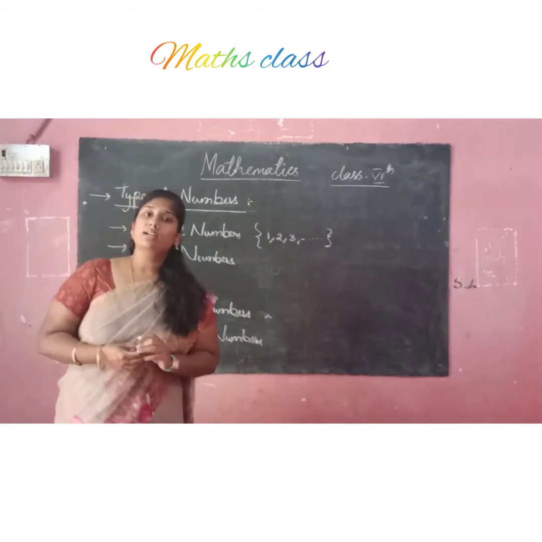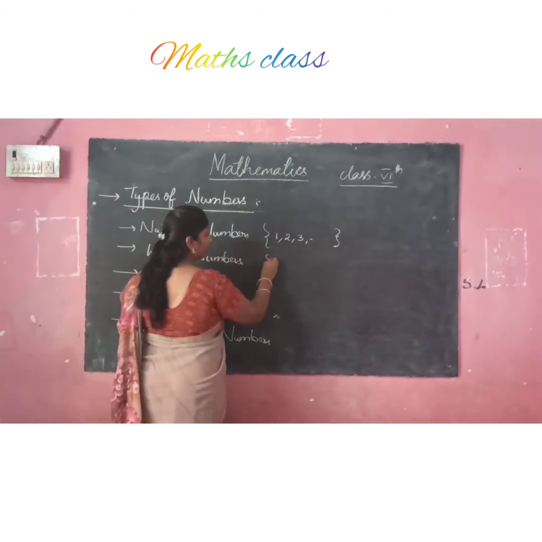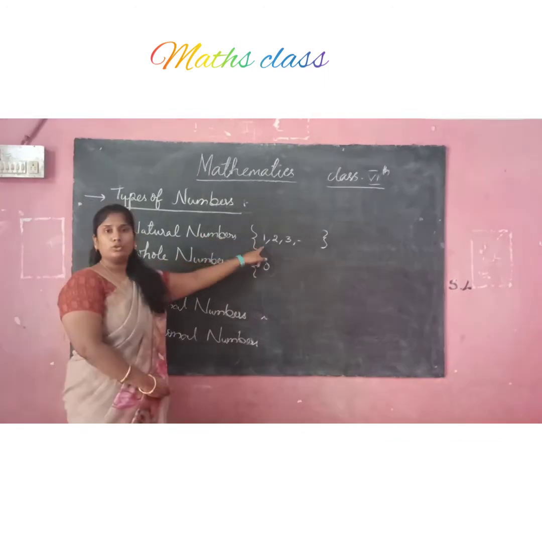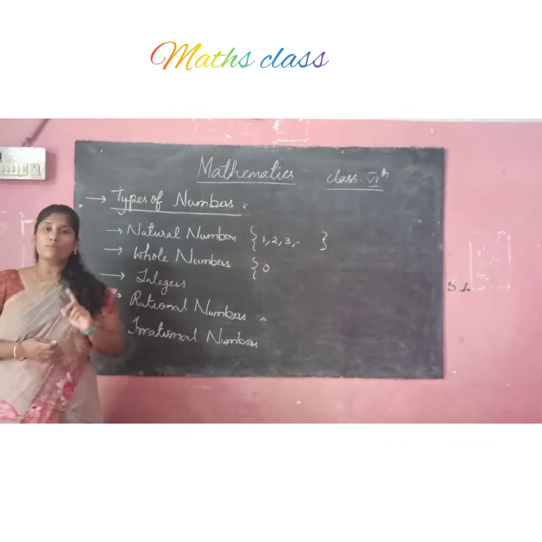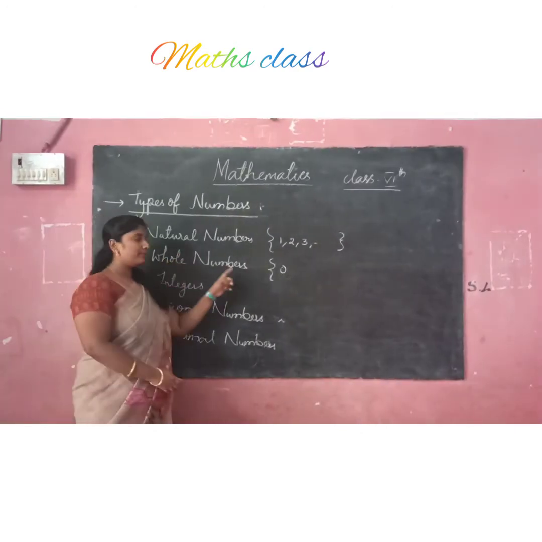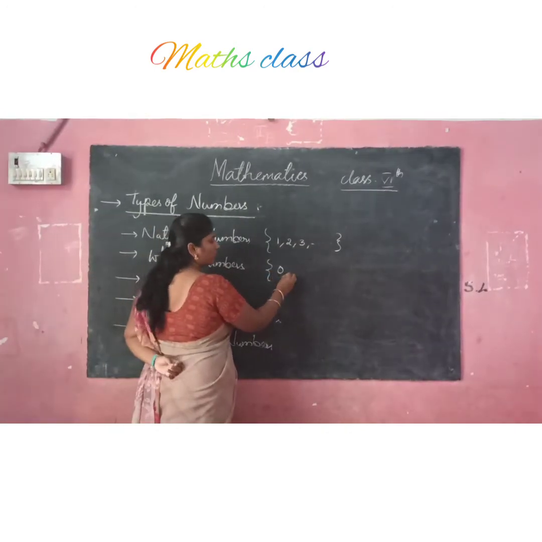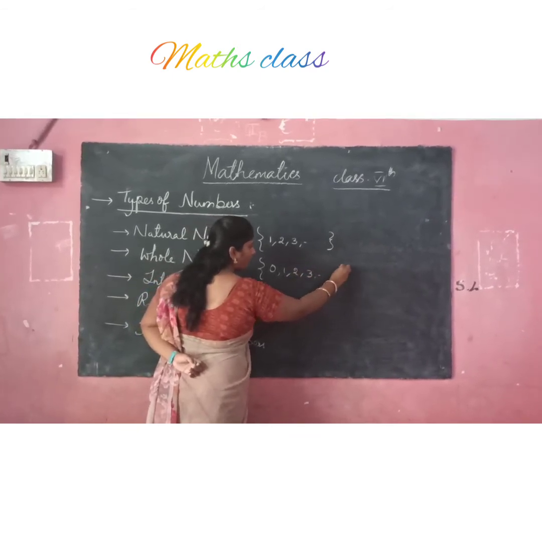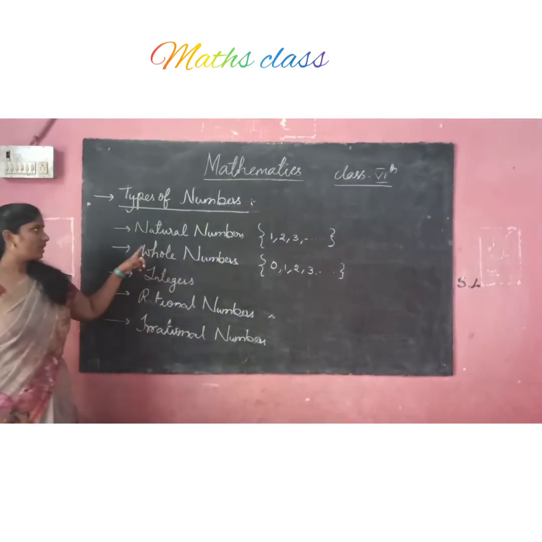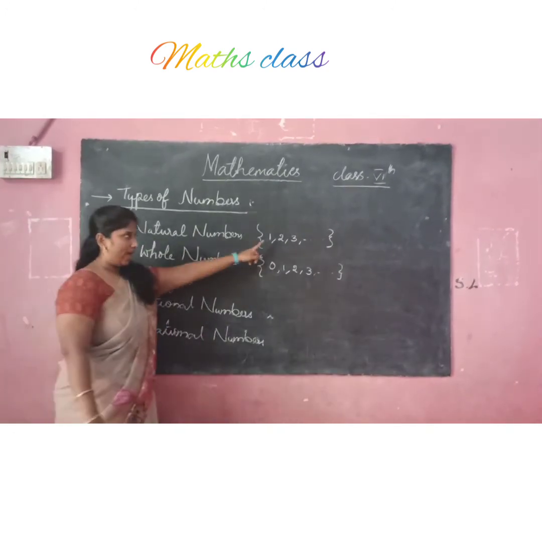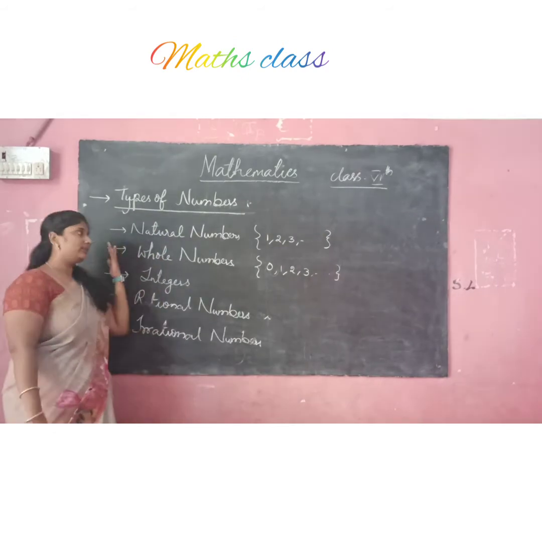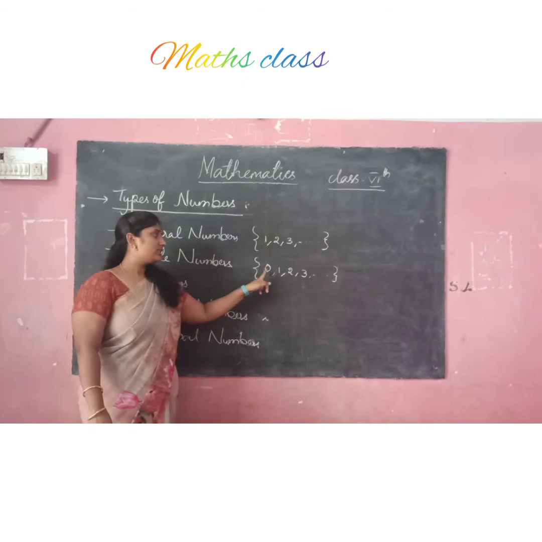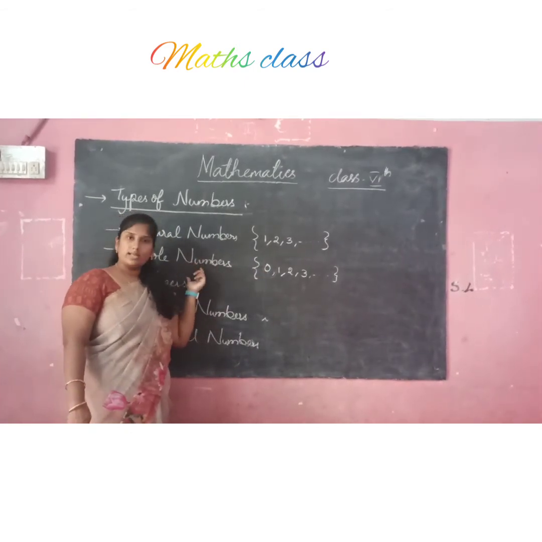Whole numbers are the numbers which include 0. In natural numbers there is no 0; natural numbers only start from 1. Whole numbers include 0 also: 0, 1, 2, 3 and so on. Natural numbers start from 1 and there are infinite numbers. Whole numbers include 0, so it is called a whole number.